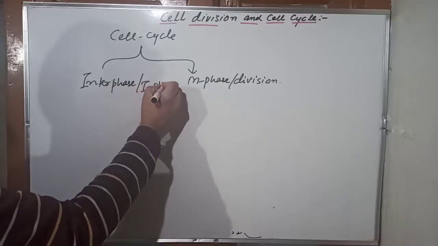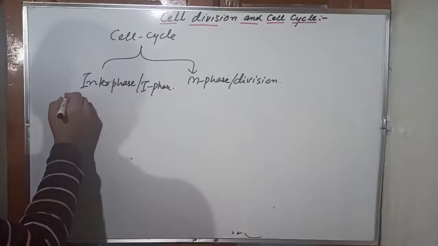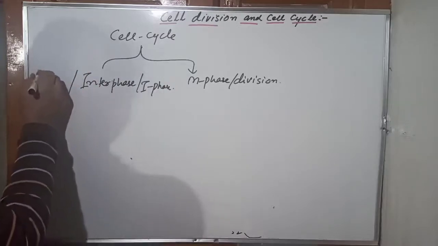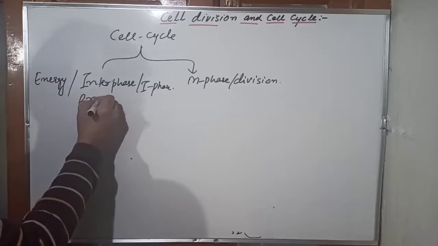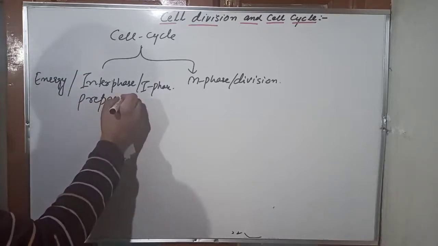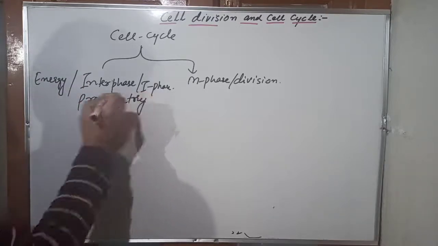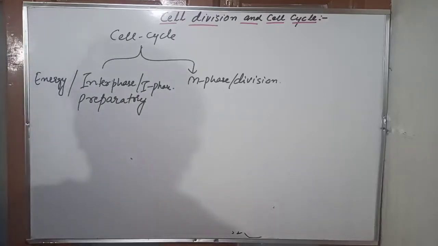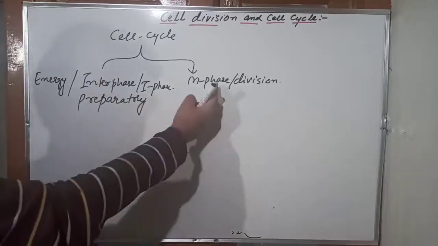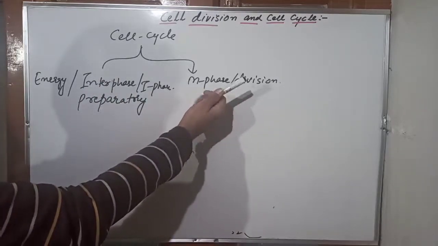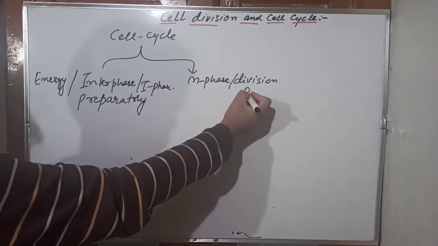I stands for interphase. This interphase is also referred to as the energy phase, or the preparatory phase. It is a preparatory phase because in this phase the cell prepares itself for the upcoming M phase, or division phase.